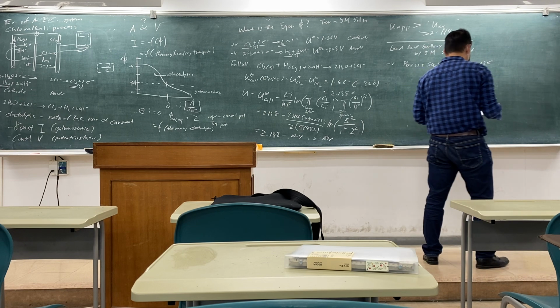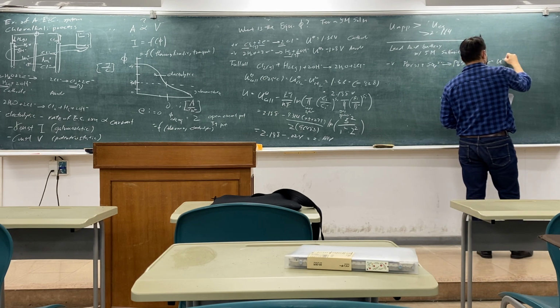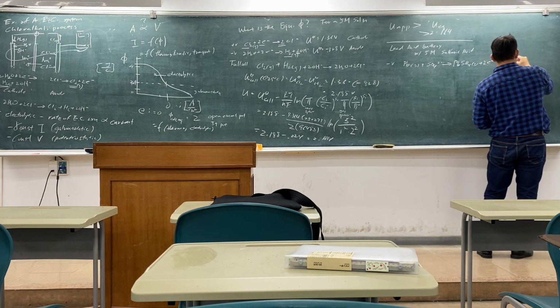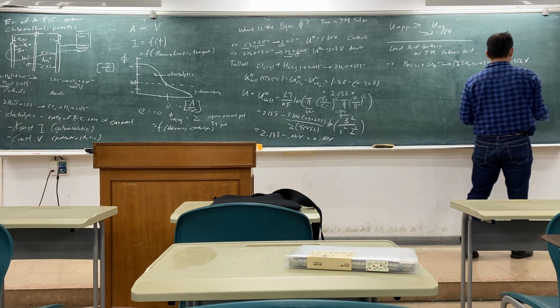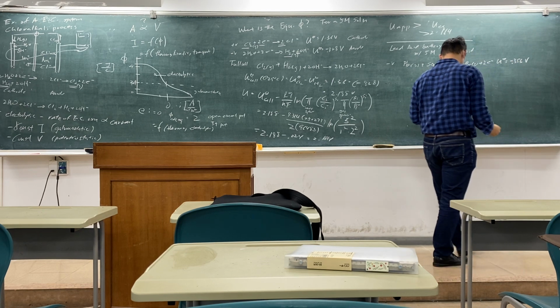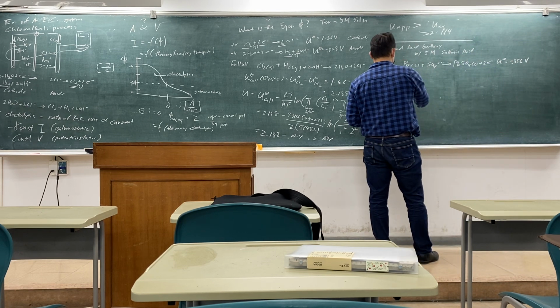And this has the standard potential of minus 0.356 volts. Negative 0.356.